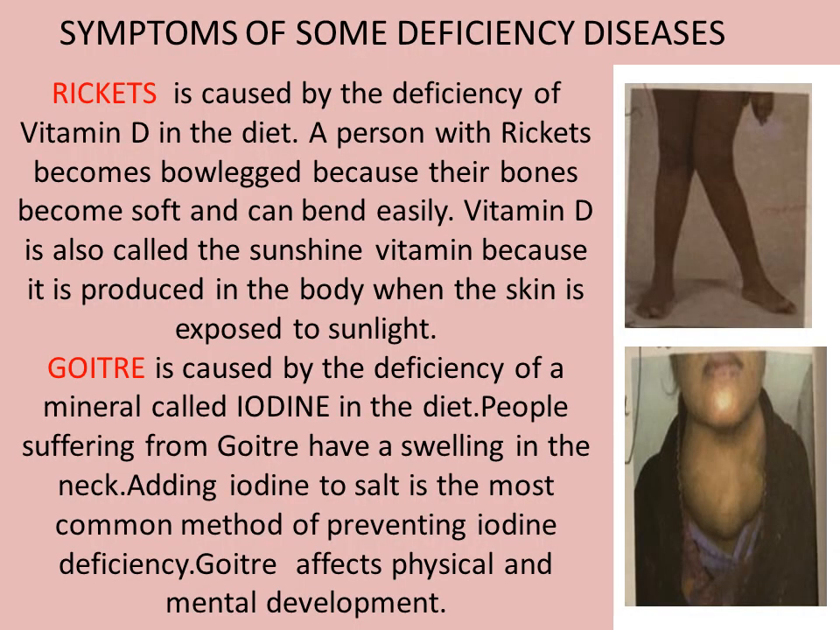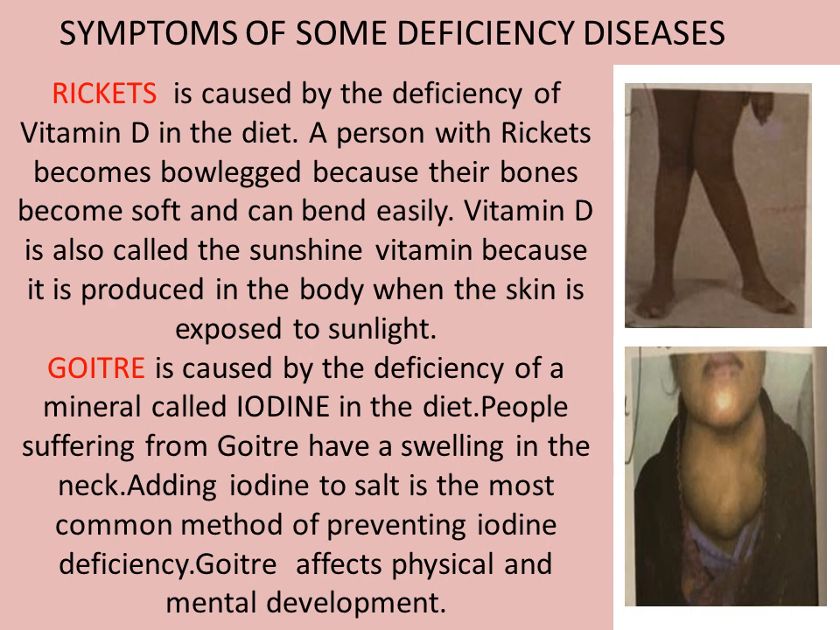These are some more deficiency diseases and their symptoms. Rickets is caused by the deficiency of vitamin D in the diet. Here we can see a picture of a person suffering from rickets. A person with rickets becomes bow-legged because their bones become soft and can bend easily. Vitamin D is also called the sunshine vitamin because it is produced in the body when the skin is exposed